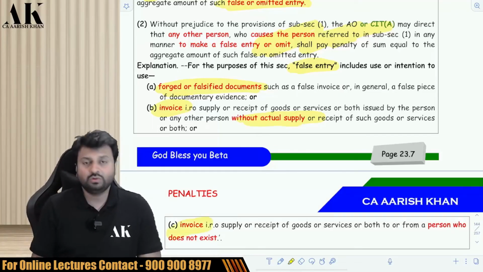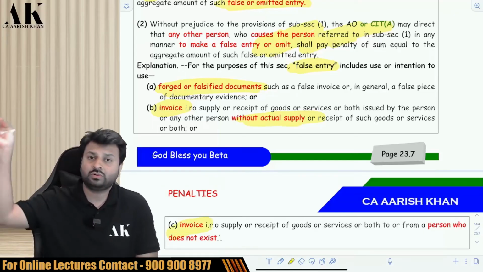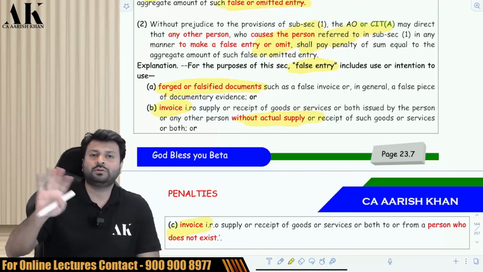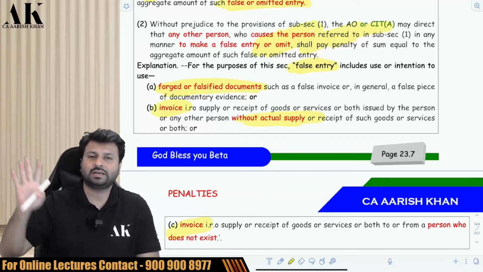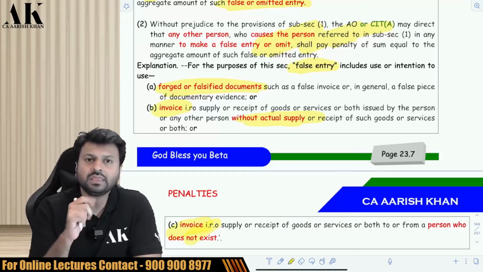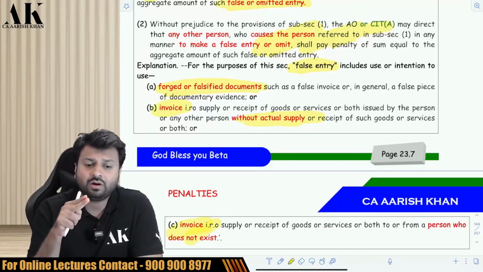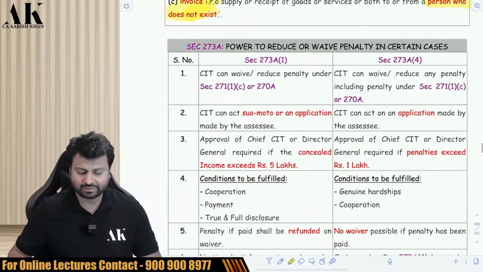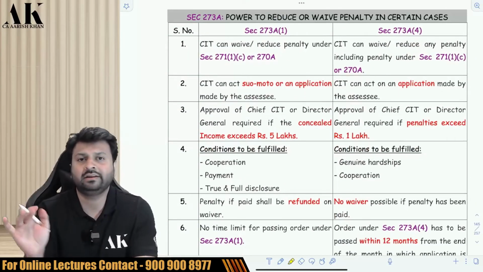And the third one, you are passing an entry in the name of a person who does not exist in this world. Suppose you are passing an entry that I have purchased this much from XYZ Limited. There is nothing like XYZ Limited in this world. So that is also a false entry. So any entry made on false documents, or without actual purchase of that particular transaction, or with a document whereby the other person does not exist, all of them can be considered as a false entry.